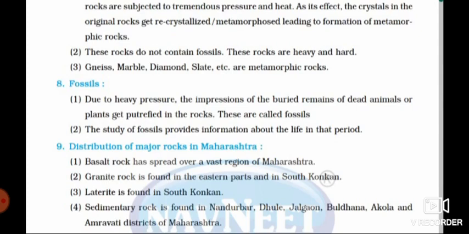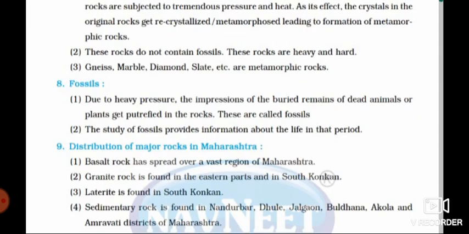So children, remember, in the eastern part of Maharashtra and South Konkan we are getting granite rock. Next, other rock in South Konkan is laterite. So the third point is laterite is found in South Konkan. Next, fourth one, sedimentary rocks, the rocks which are having layers, are found in Nandurbar, Dhule, Jalgaon, Buldana, Akola and Amravati districts of Maharashtra.